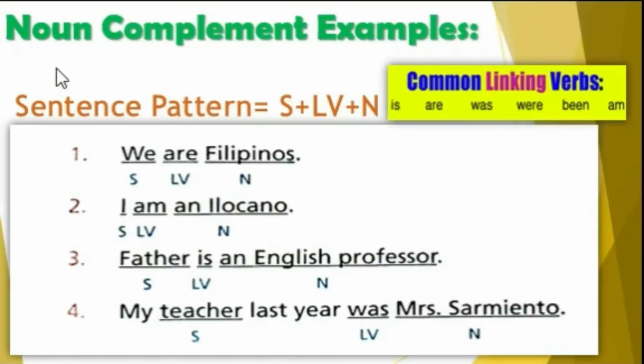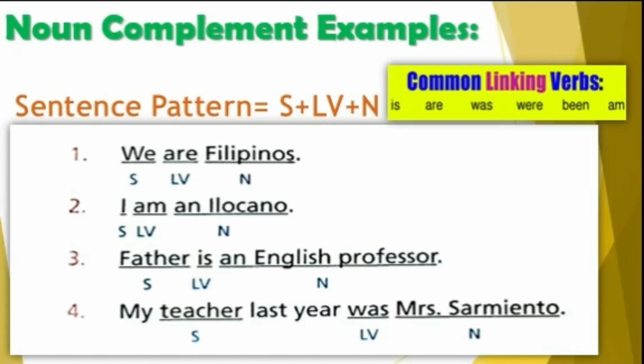Now, let's focus on noun complement examples with the sentence pattern S plus LV plus N, which stands for S subject, LV linking verb, and noun. Common linking verbs are is, are, was, were, been, am. For example, for the noun complement, number 1, we are Filipinos. The word we in here is considered as your subject, and the linking verb, the word are, and your noun, the word Filipinos. So this is now what we call noun complement.